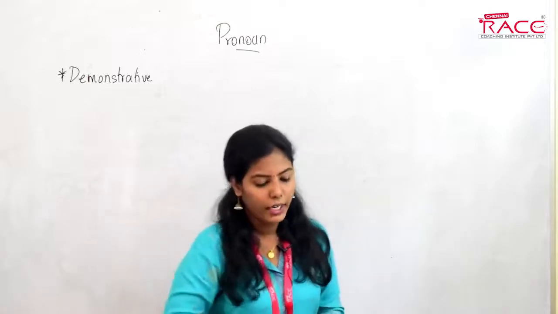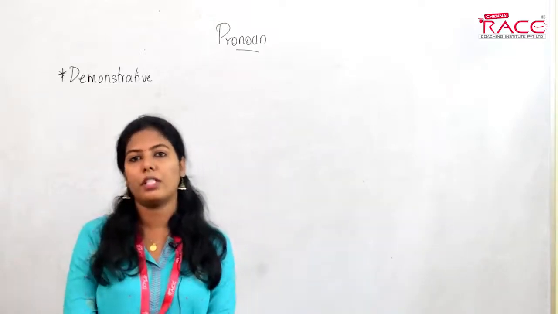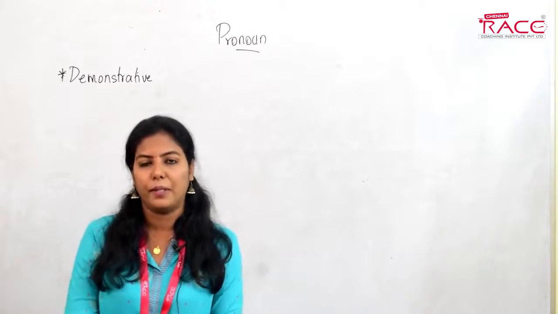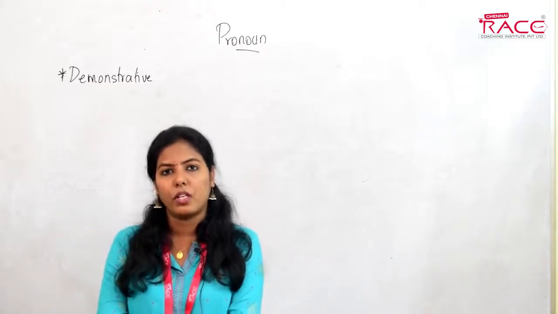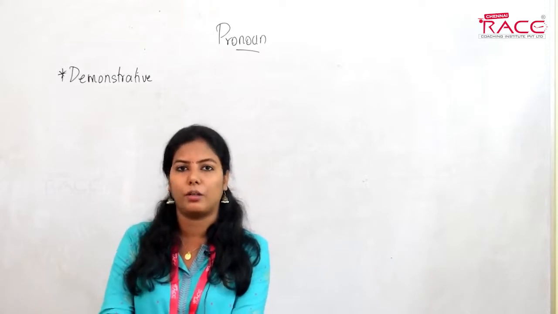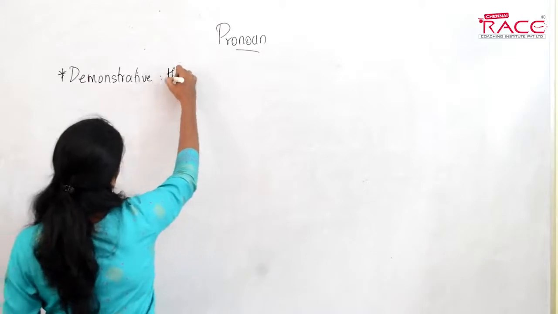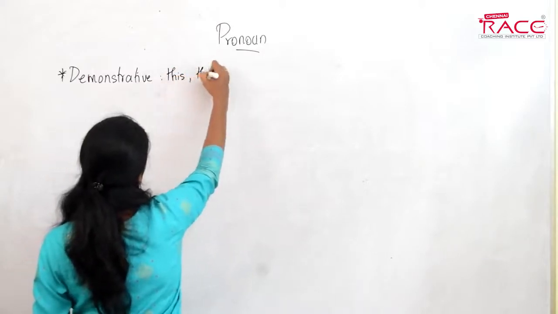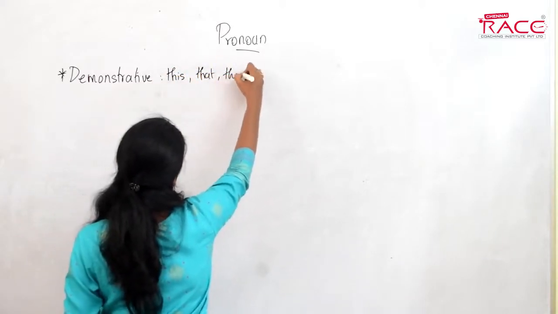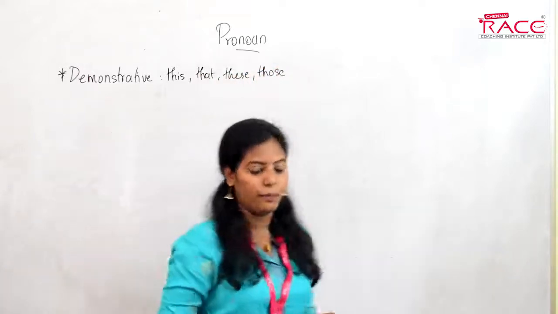Demonstrative pronouns are used for nouns, to refer to them. Some of the demonstrative pronouns are this, that, these, those. These are the demonstrative pronouns.